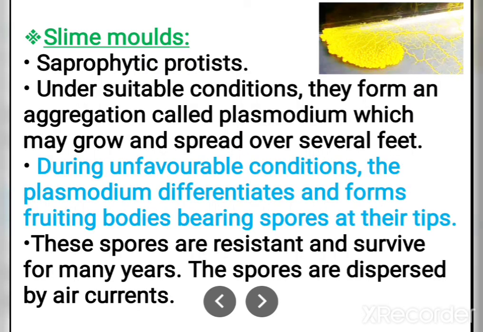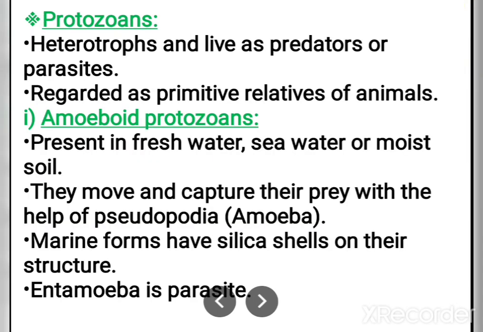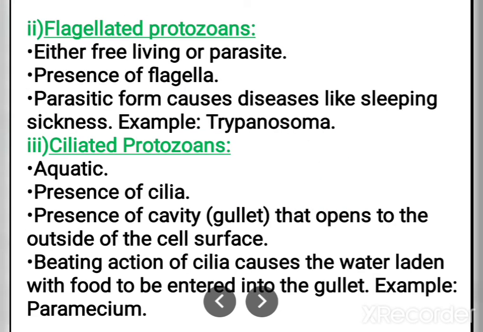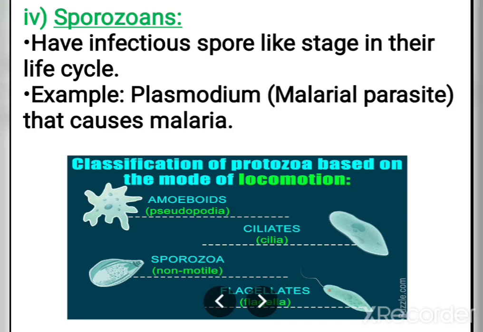This plasmodium and the sporozoan Plasmodium are both different, children. Try to distinguish them, don't confuse them. This one is saprophytic, and that one is parasitic. The other Plasmodium we studied is a sporozoan, which is parasitic and causes malaria. Among the protozoans there are varieties: amoeboid protozoan, ciliated protozoan, flagellated protozoan, and sporozoans. Okay, children. Today we are completing the kingdom Protista, and next class we'll meet with the other kingdom. Okay, thank you.